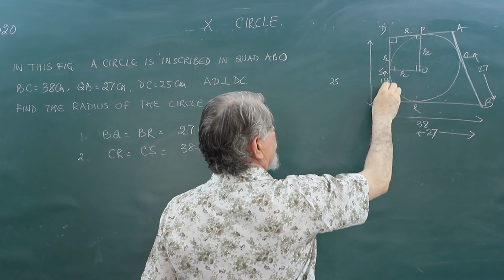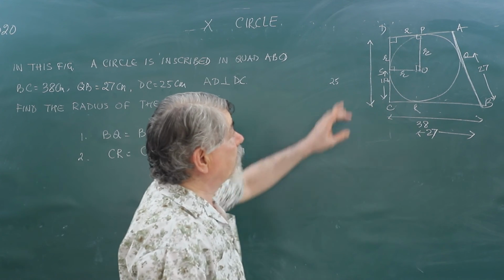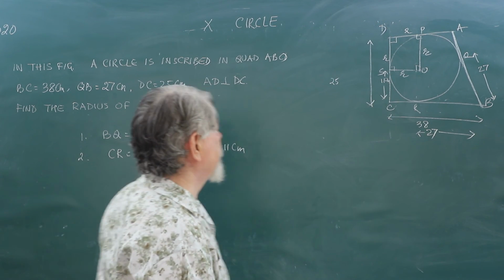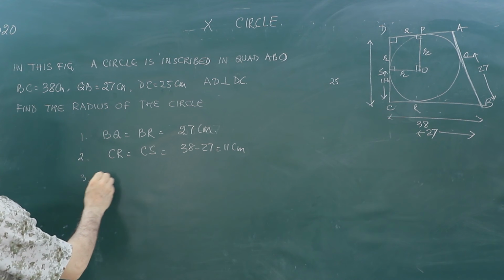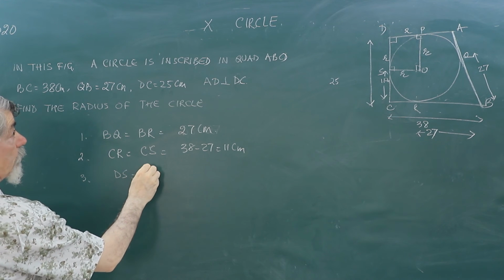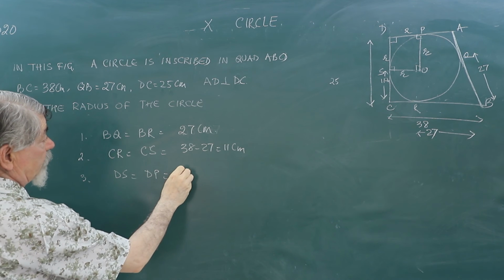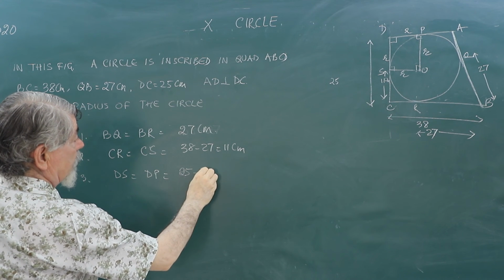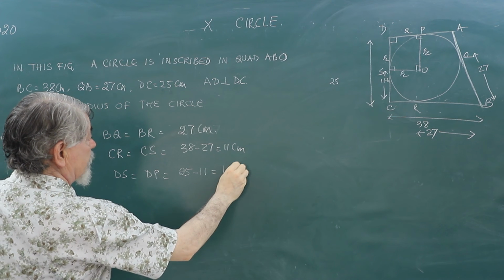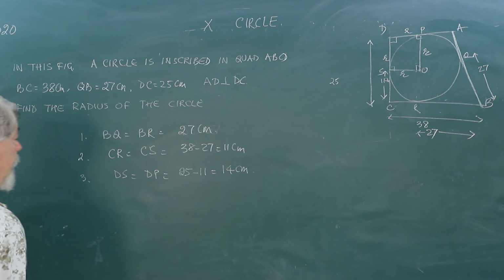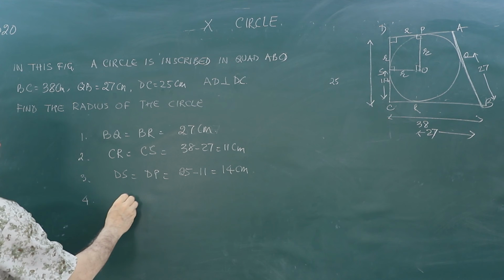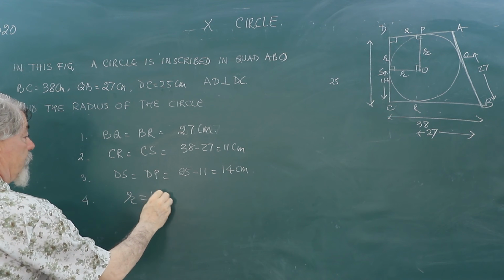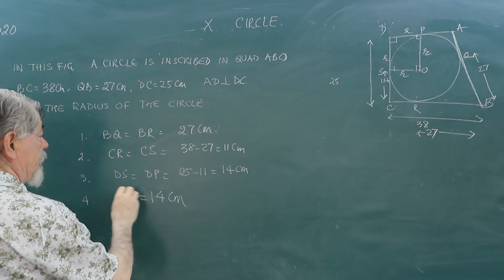This will be 11. So how much will be this? DS. DS will be equal to DP will be equal to 25 minus 11, that will be 14 centimeter. And so radius of the circle will be 14 centimeter.